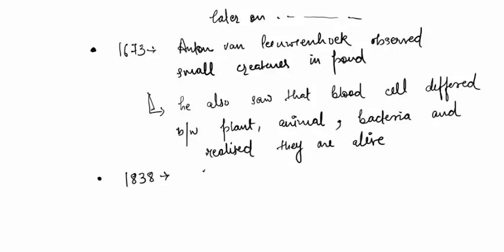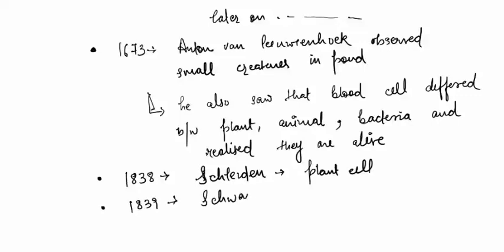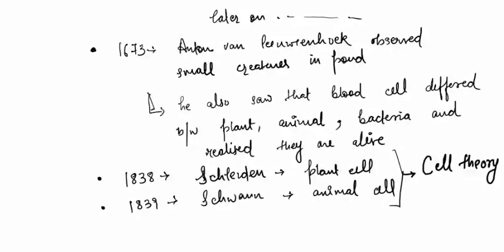In 1838, there was a scientist known as Schleiden. He was actually a botanist. He studied the plant cell. He was the first one to observe the plant cells. And in 1839, Schwann, he was a zoologist. He studied the animal cell. Both of them combined their theories, and then we have the cell theory. The cell theory was discovered by Schleiden and Schwann. Now, what does the cell theory say?